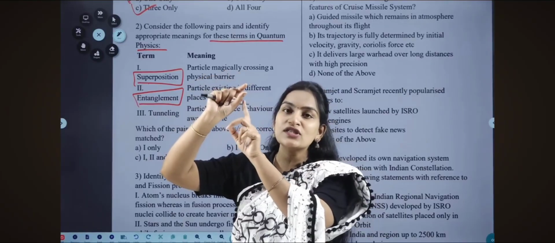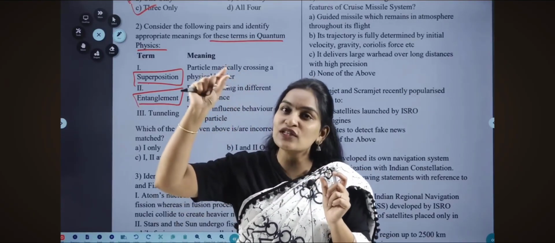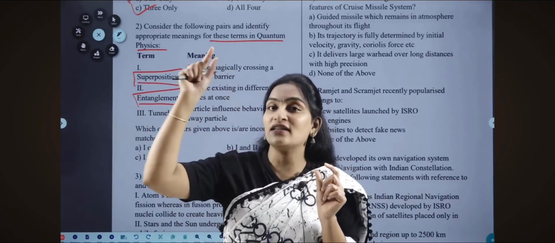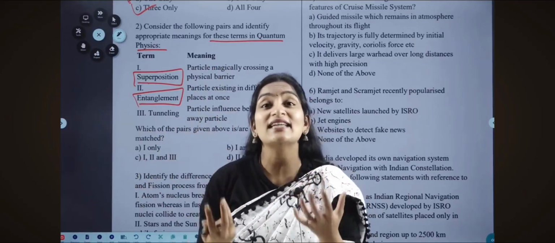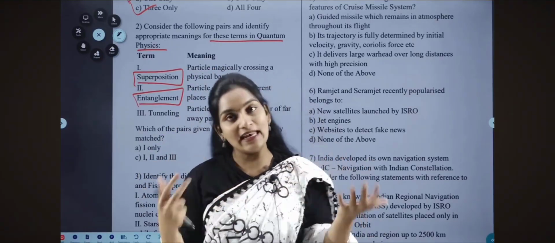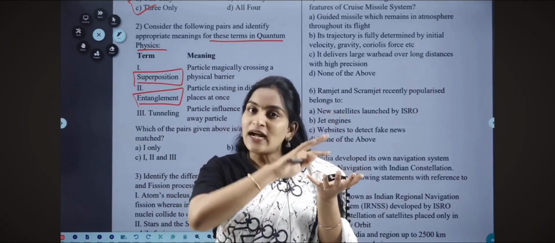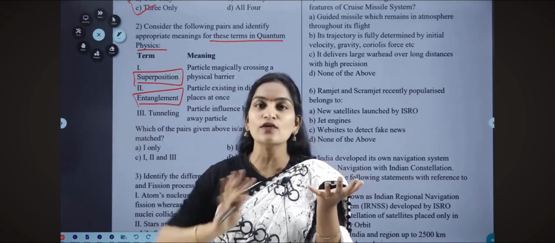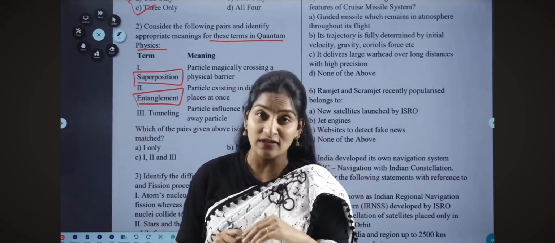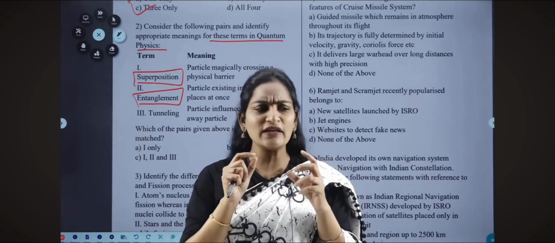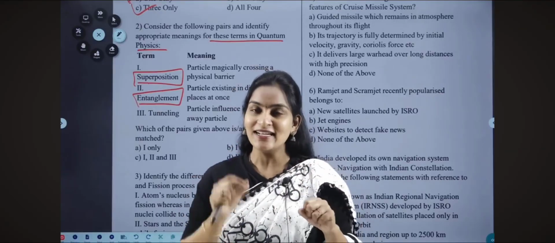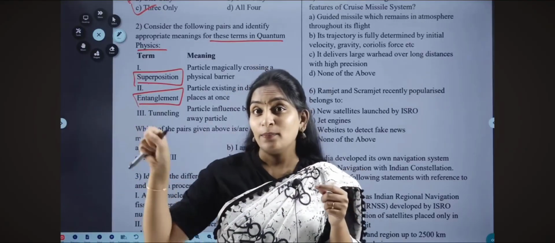Think that you have disturbed the particle which is in the US, then automatically the particle which it was earlier linked with will also get disturbed. So this concept is called what? Entanglement. That is, when anyone disturbs a particular particle, wherever this particle is present, all the particles will also get disturbed, which will make hacking impossible. I think you have watched in movies that whenever we search for the IP address of a hacker or anything, sometimes we can see the same hacker position being shown at multiple places throughout the world at a time.